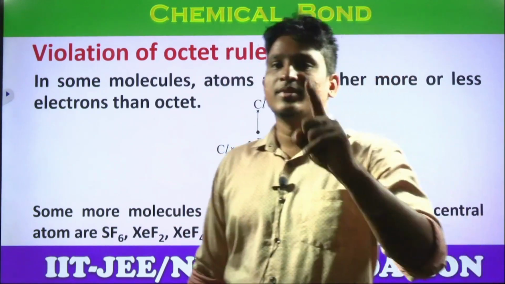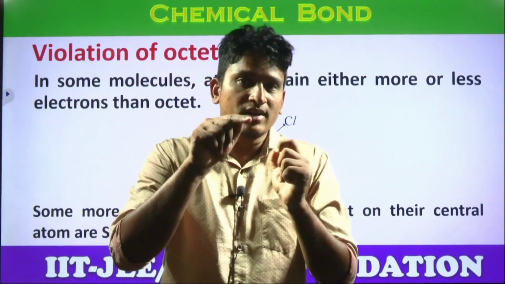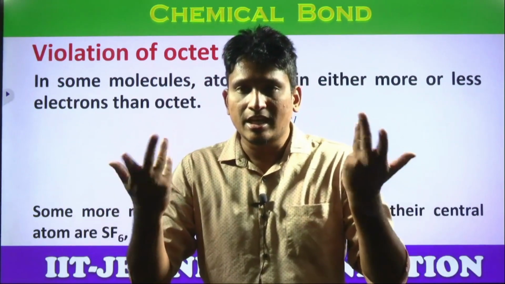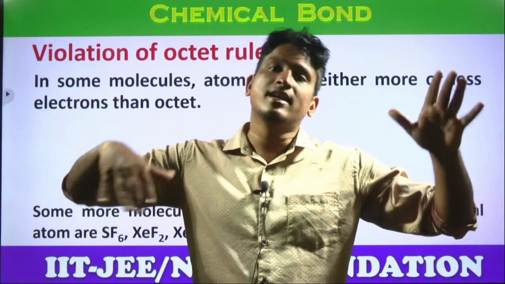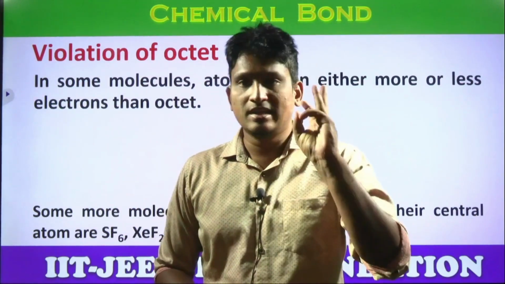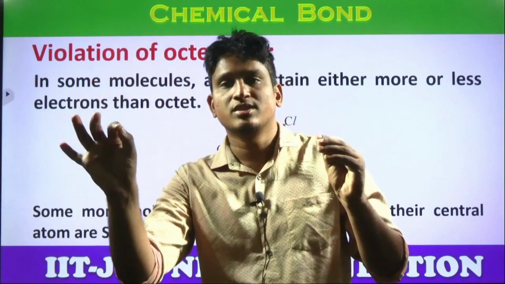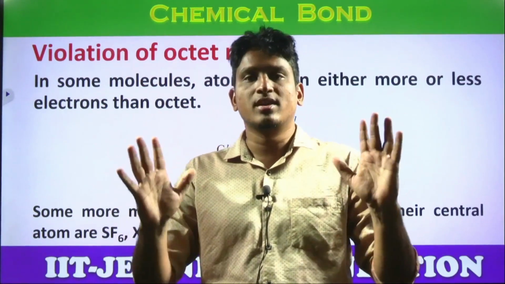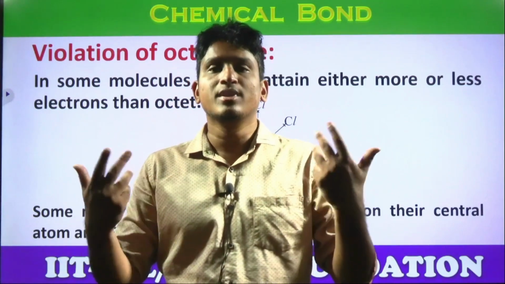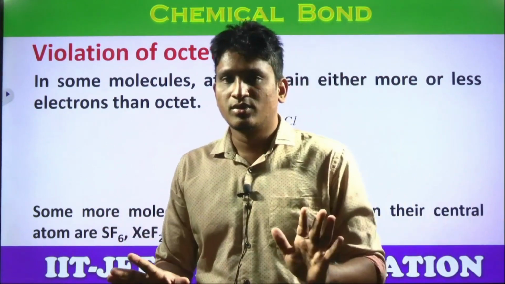Why? Because in the last video we discussed energy concerns, about the stability. Yes or no? Here that point dominates the octet rule. So if it can bond with maximum electrons, it can release maximum energy, so that it can convert into more stable forms. That's why phosphorus should share 3 only, but it is sharing 5 because of electron excitation. Ultimately, by releasing more and more energy, if an element can form maximum bonds, it becomes more and more stable. That's why some elements, if there is a chance, do it. All the elements? No. There are some conditions.